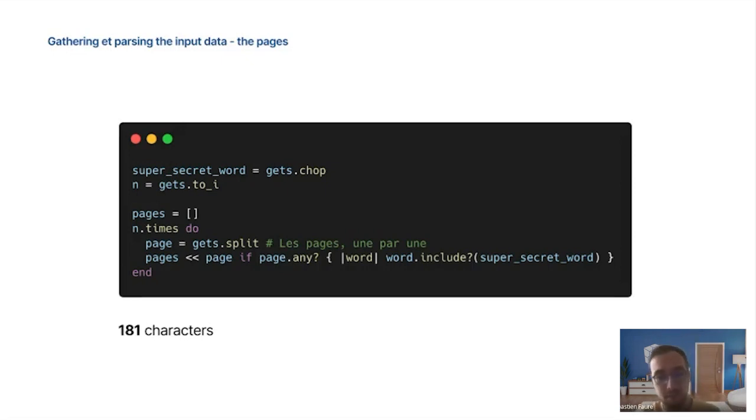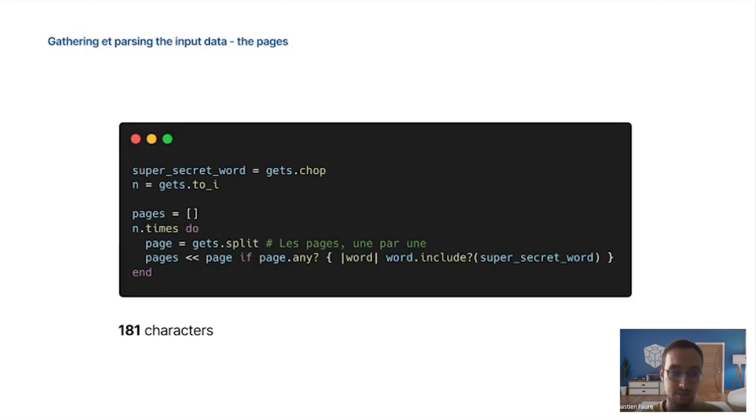So thanks to Julien, we only gain one character, but we have a lot of work to do now. The next line is the number of pages, and for now, we'll leave it as it is. We will focus on the pages variable.